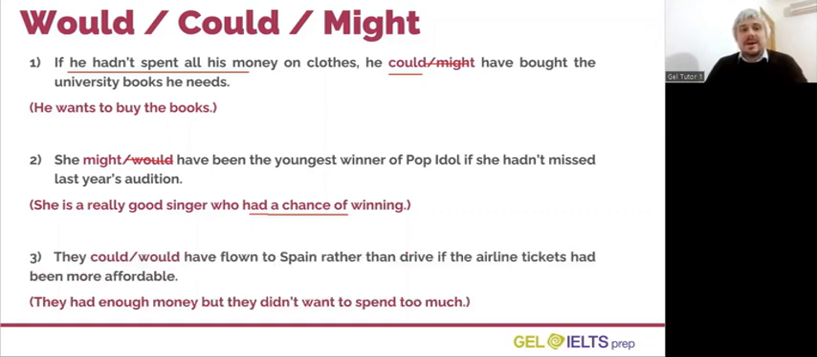Look at sentence number 3. They could or would have flown to Spain rather than drive if the airline tickets had been more affordable. They had enough money to fly, but they didn't want to spend too much. Look at the next question below the video and choose the correct modal verb to complete sentence number 3.